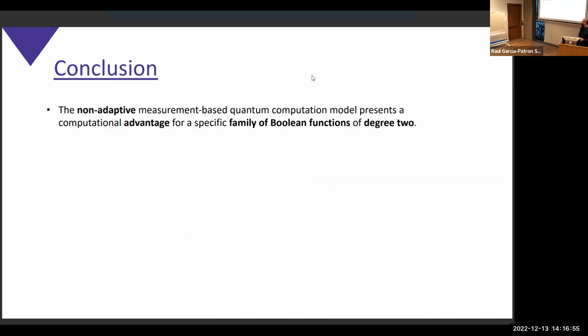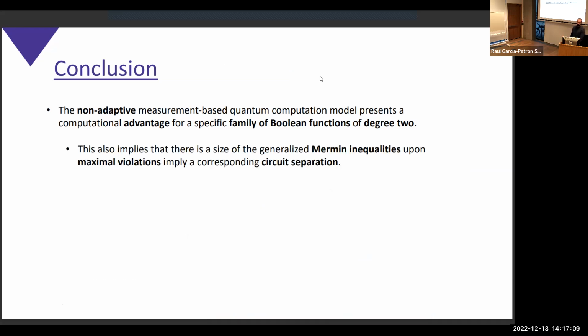So as conclusions, we have seen that measurement-based quantum computation without the temporal structure can have advantage, at least for one specific Boolean function, which is the one of degree 2. The other ones we ruled out with the conjecture, which we still need to prove to be very precise. What's interesting is that for the case where we found advantage, when we look at a non-local game equivalent to it, we have the generalized Mermin inequalities. So the Bell inequality correlates to a non-local game where we can win with an exponential advantage. But when we play the game locally with circuits, we have only a logarithmic advantage. And that's a very interesting observation that we made.